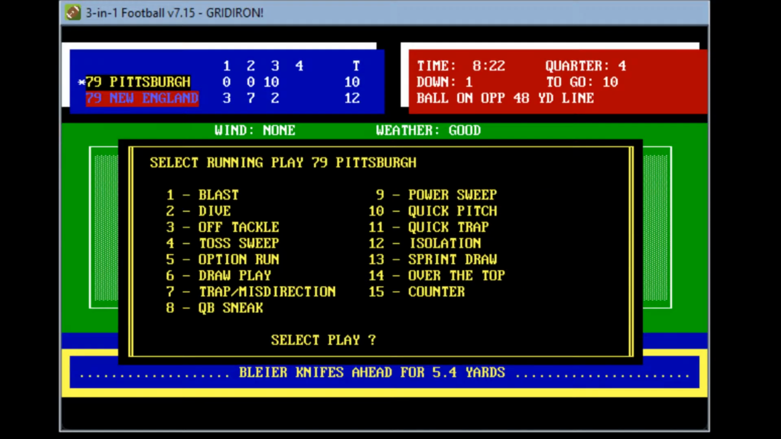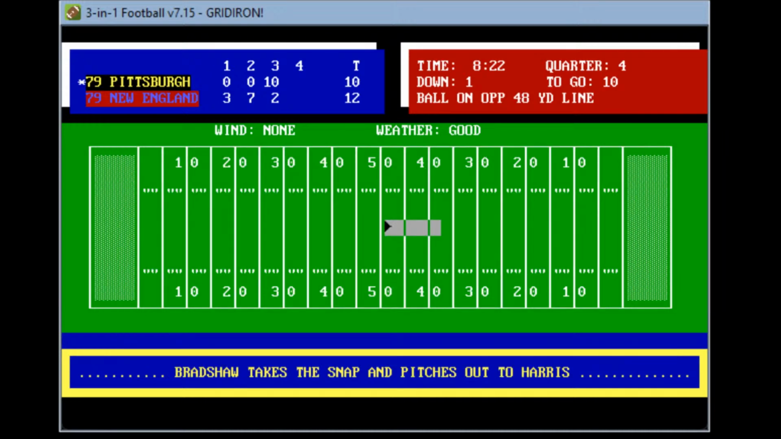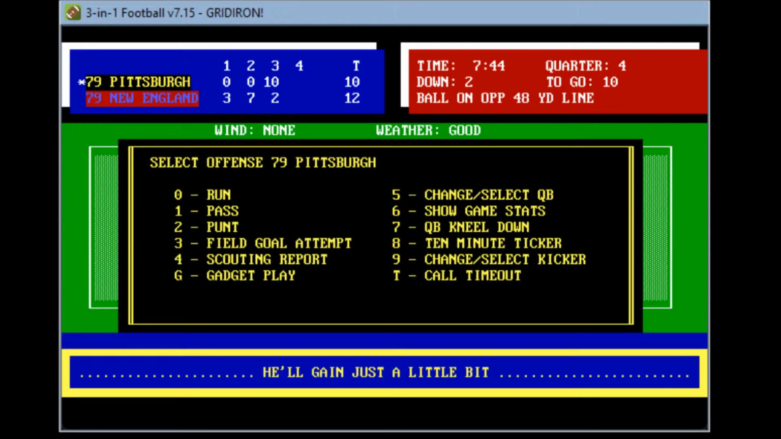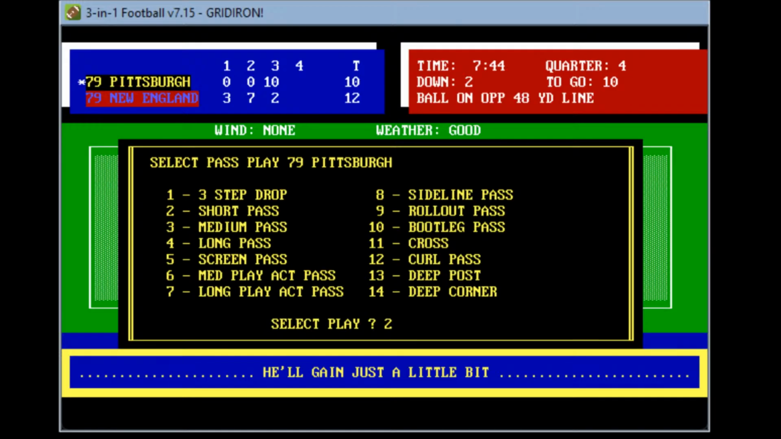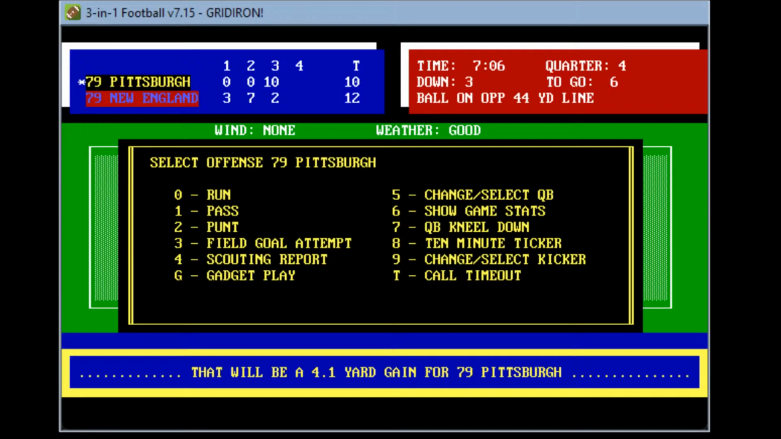Run. Let's go ahead and run that toss sweep again. Franco is healthy. Let's give it to Franco. Takes it, gives to Harris. Round the left end, slips to the turf, and unable to get anything. 2nd down and 10 with under 8 minutes to play. Let's go short pass here. This got him some yards early in this ball game. Bradshaw takes it, drops back. He's got Grossman downfield over the middle at the 45 and got to the 44-yard line. Gets about 4 yards. 3rd and 6.